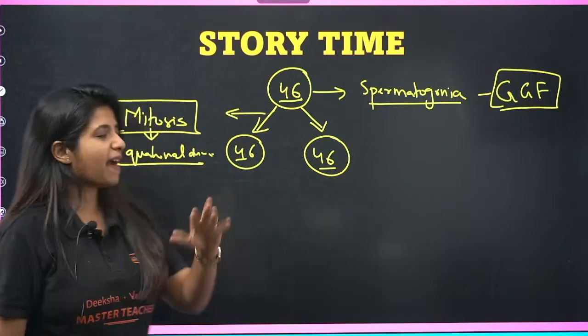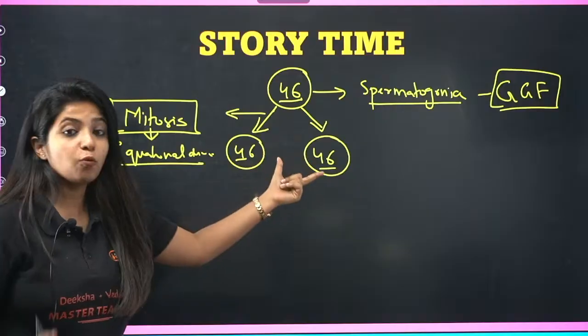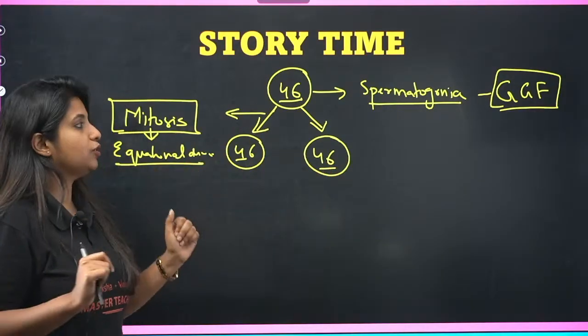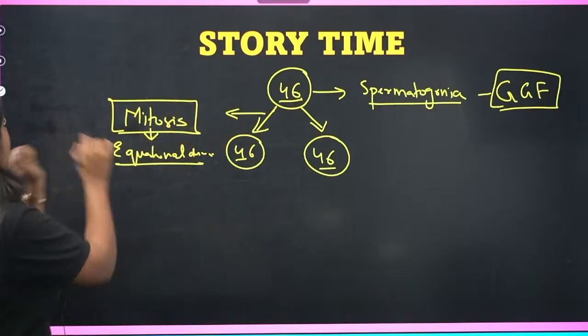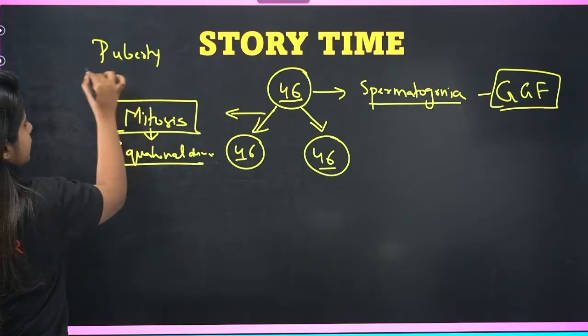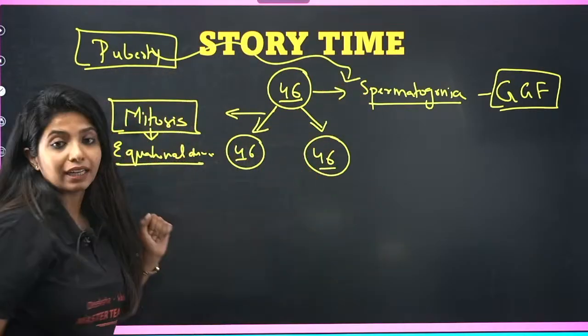Okay, now coming back to this topic. I said spermatogonia had divided. Now, what was its dream? Its dream is to make sperm. But how? Listen to me. When a guy hits puberty, that's when the spermatogonia starts to divide like this.